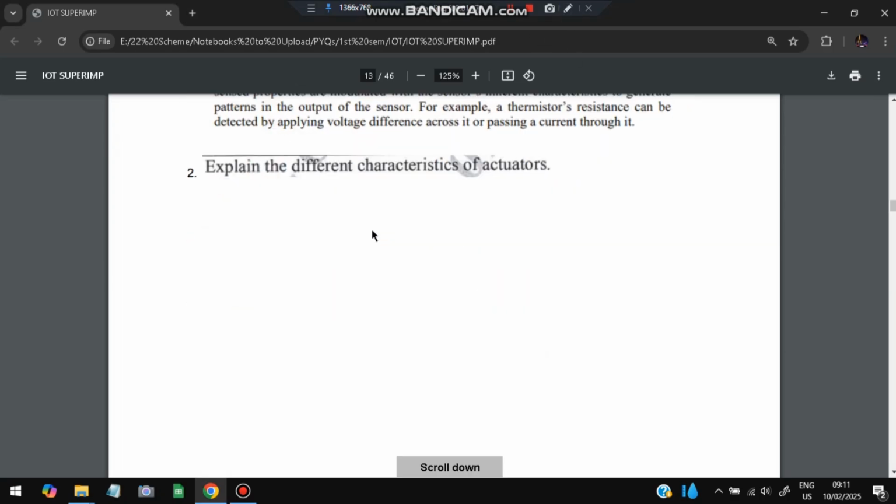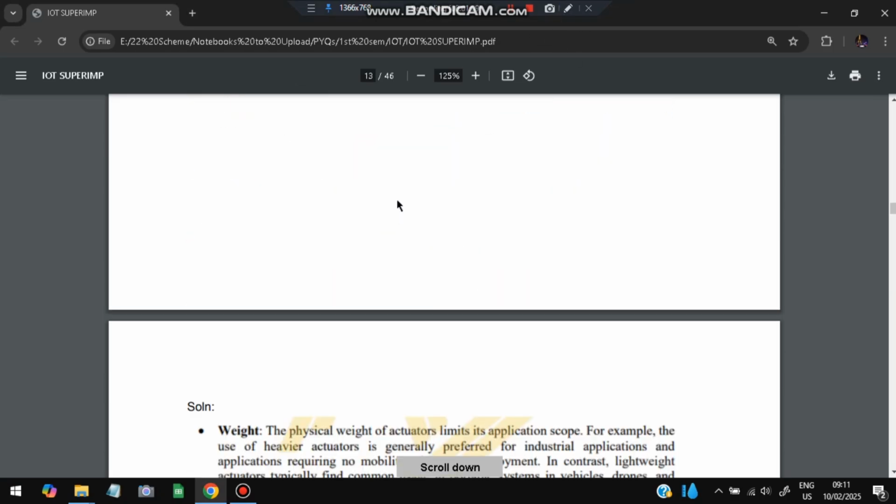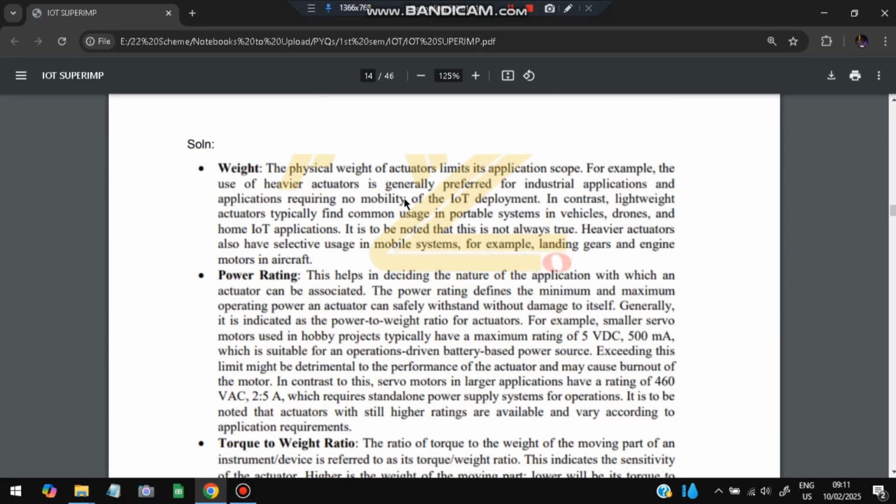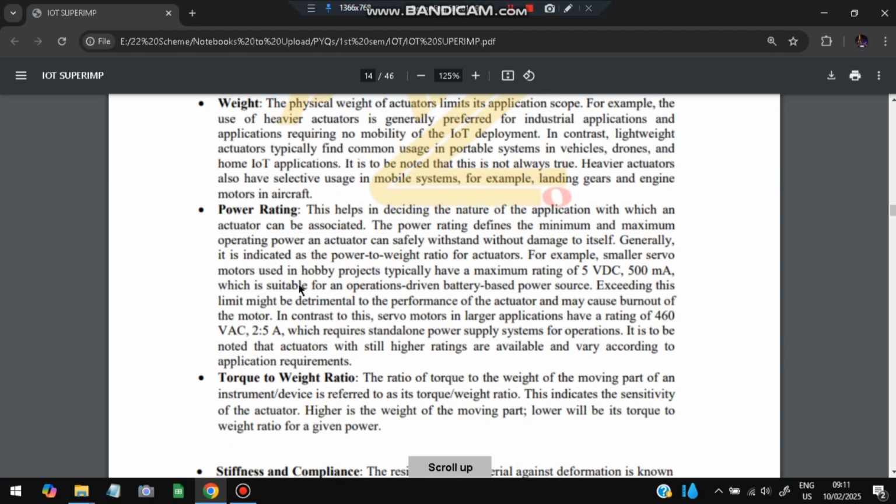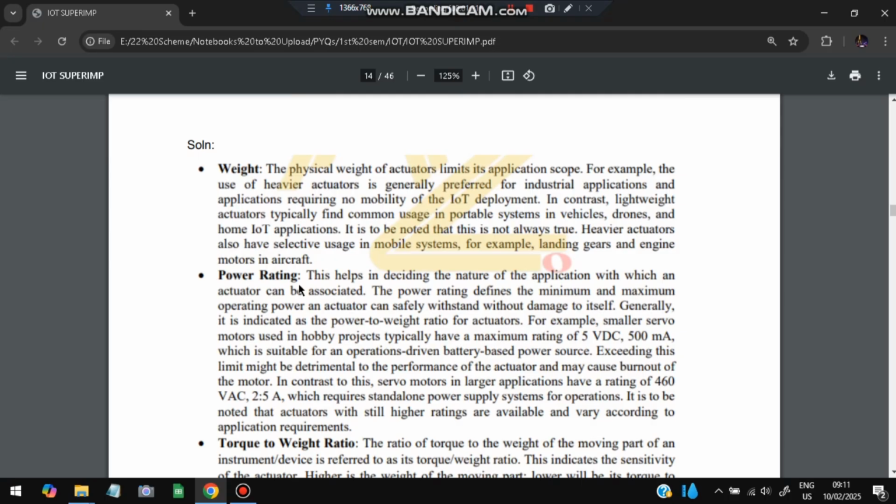The next one is to explain the different characteristics of actuators. Okay, so for actuators, there are four categories. The four main factors for the selection of actuators are weight, power rating, torque to weight ratio, and stiffness and compliance. Weight means the physical weight of the actuator, whether it is heavy or light. For example, heavier actuators are preferred for industrial applications, and lighter ones can be used for drones, portable vehicles, and so on, and for home IoT applications.